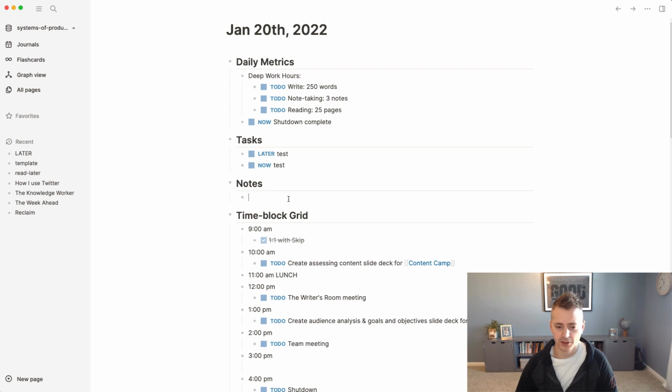And then there's the notes, and these are just the fleeting notes. It's the scratch space for the day. If I were away from the computer, I would have a physical notebook, a pocket field notes book that I would write notes in. But this is just where I kind of do brain dumping and take fleeting notes. So it's a scratch space.